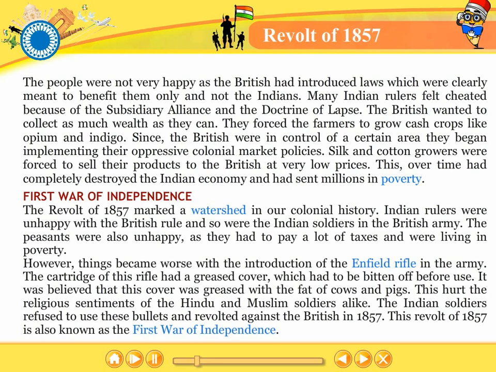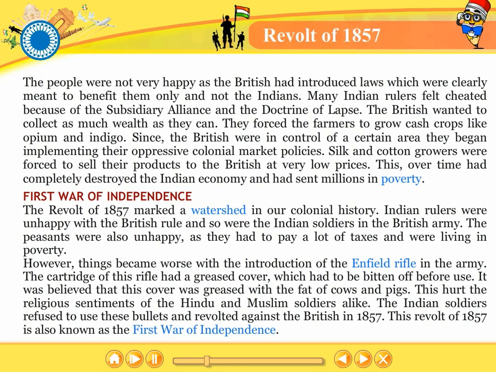First War of Independence. The revolt of 1857 marked a watershed in our colonial history. Indian rulers were unhappy with the British rule, and so were the Indian soldiers in the British army. The peasants were also unhappy as they had to pay a lot of taxes and were living in poverty. However, things became worse with the introduction of the Enfield rifle in the army.